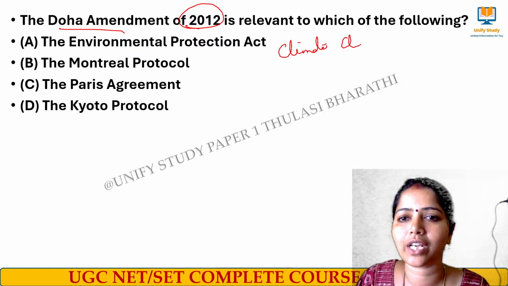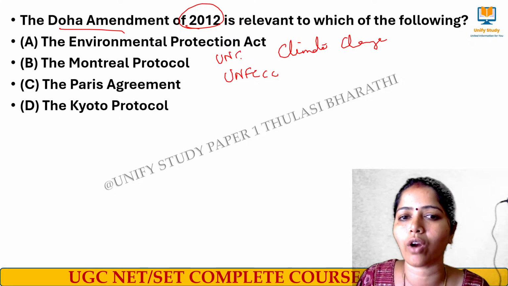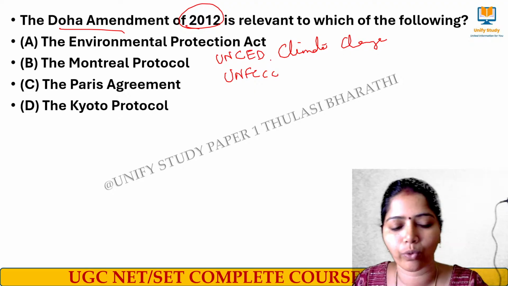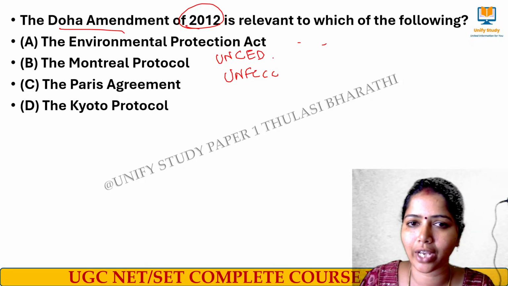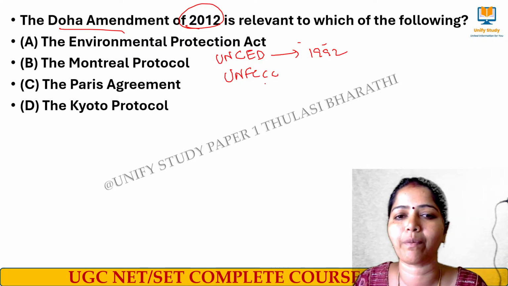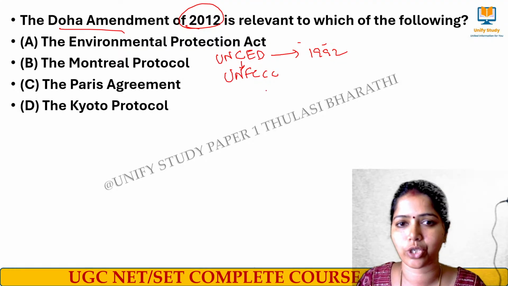Climatic change starts from the UNFCCC, and the UNFCCC is an outcome of the United Nations Conference on Environment and Development, which was held in the year 1992. It is called the United Nations Framework Convention on Climate Change.